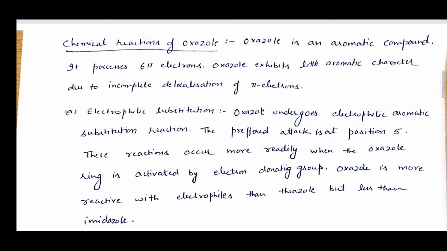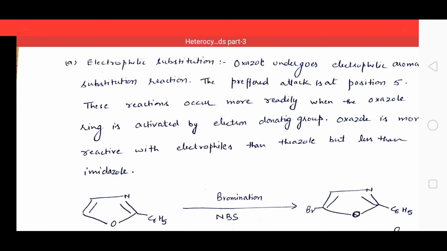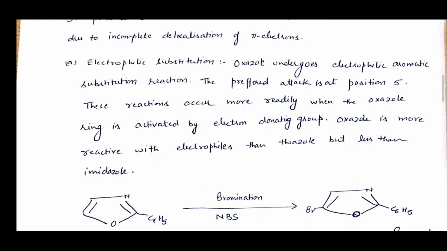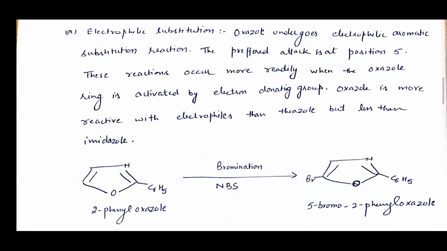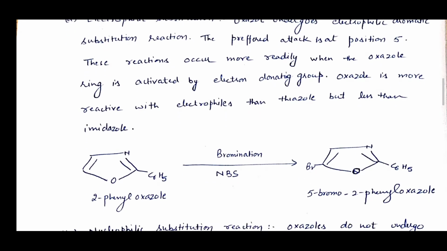First is electrophilic substitution. Oxazole undergoes electrophilic substitution reaction. The preferred attack is at the 5 position. These reactions occur more readily when the oxazole ring is activated by an electron donating group. Now oxazole is most reactive with electrophiles. It is more reactive with electrophiles than thiazole, but it is less reactive with electrophiles than imidazole. As you can see in this reaction, 2-phenyl oxazole on bromination forms 5-bromo 2-phenyl oxazole.